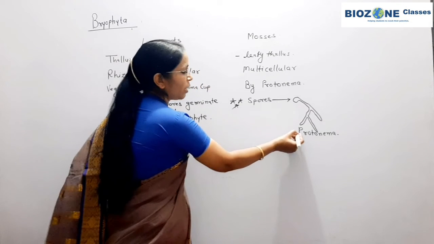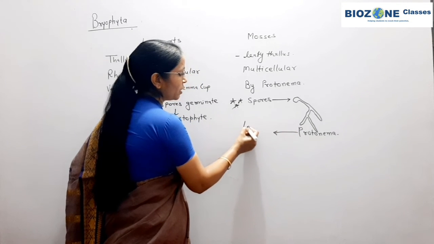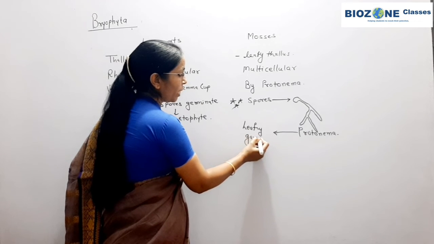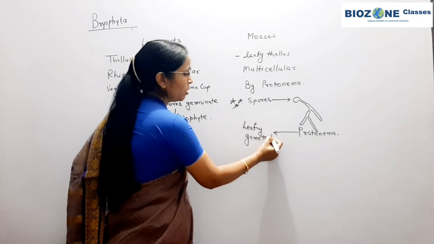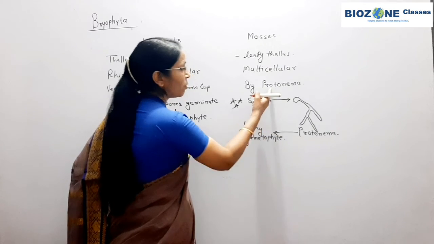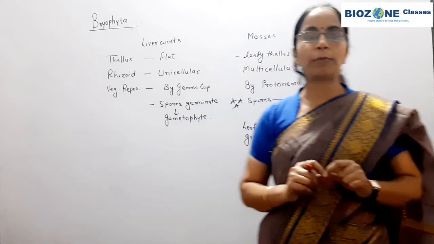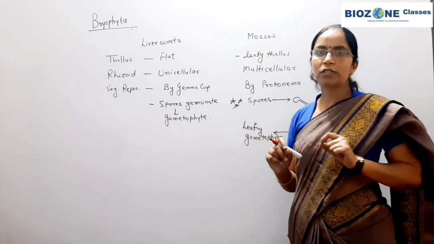Secondary protonema. After that, this protonema leads to the development of the leafy gametophyte, or main plant body, of the mosses. Another important feature of mosses is that the sporophyte structure is excessively elaborate.